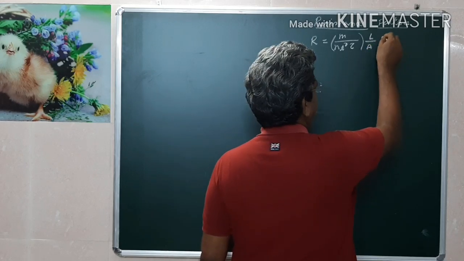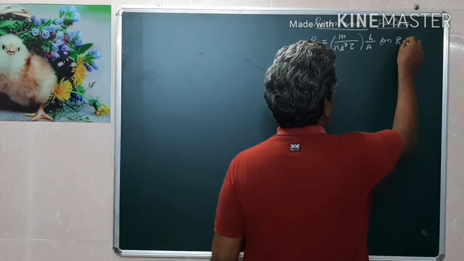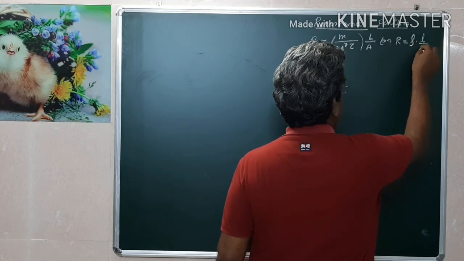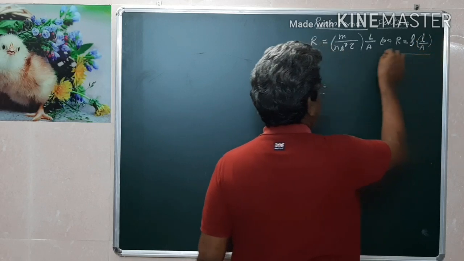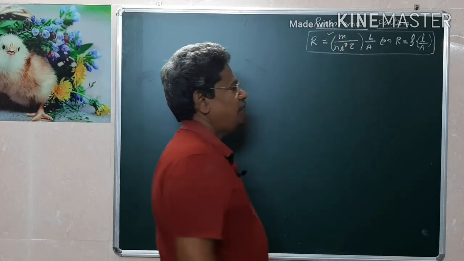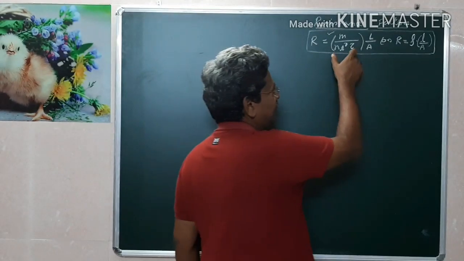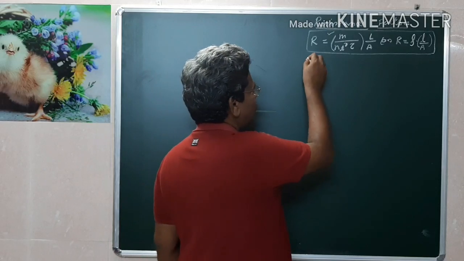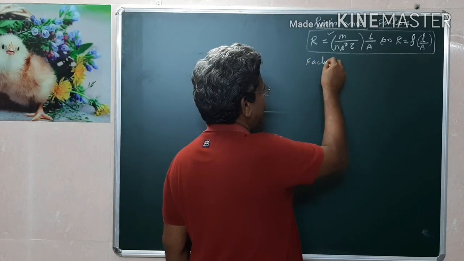Or sometimes we can also write this as R equal to rho into L by A, where rho is some constant. Both are correct. This is the original expression for resistance. This term rho can be taken as resistivity or specific resistance. Now based on this, what are the factors which can influence resistance?